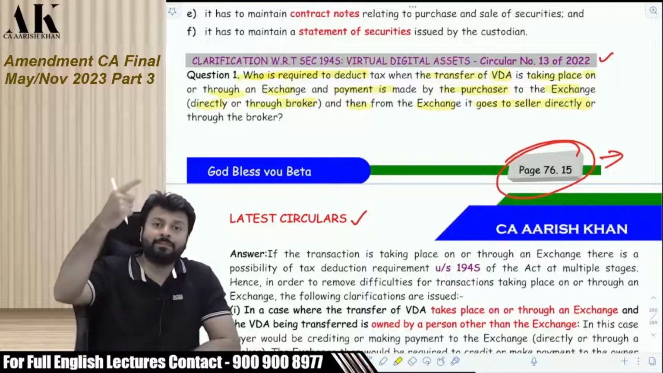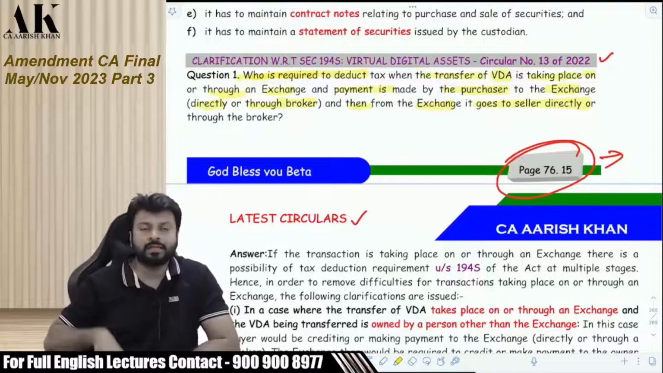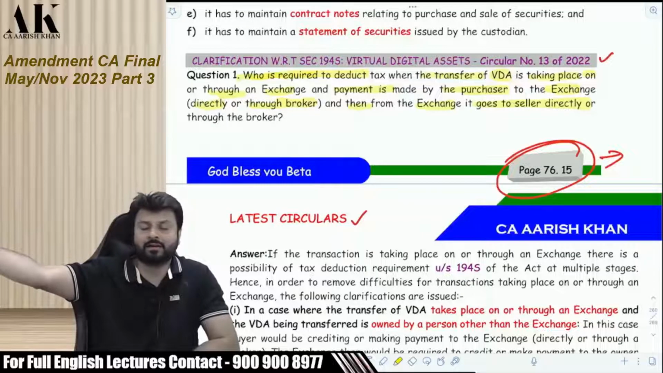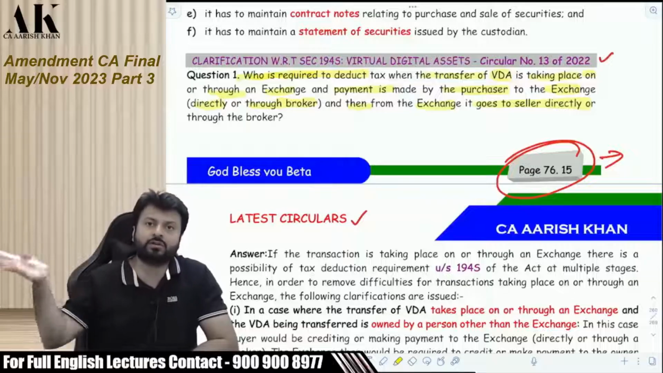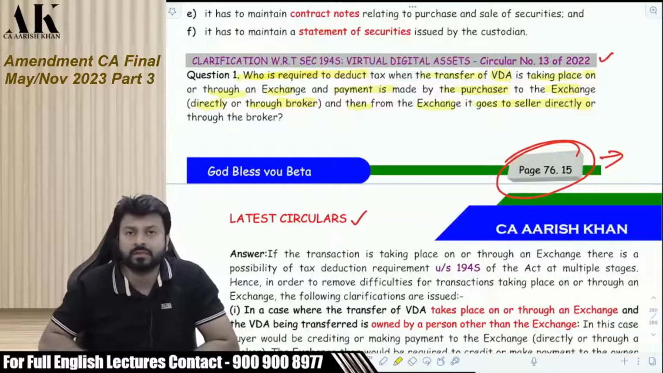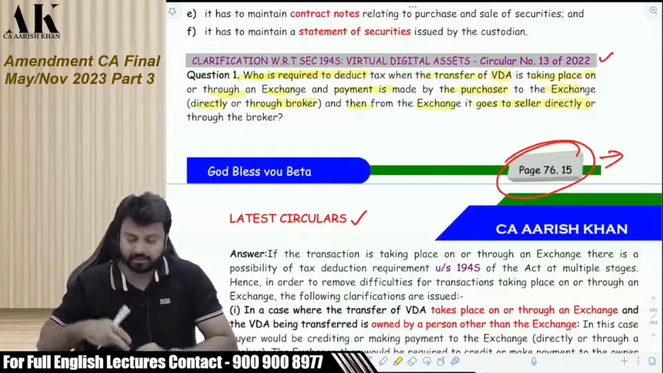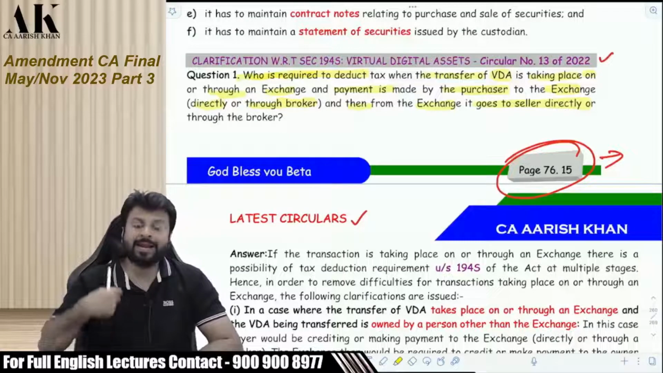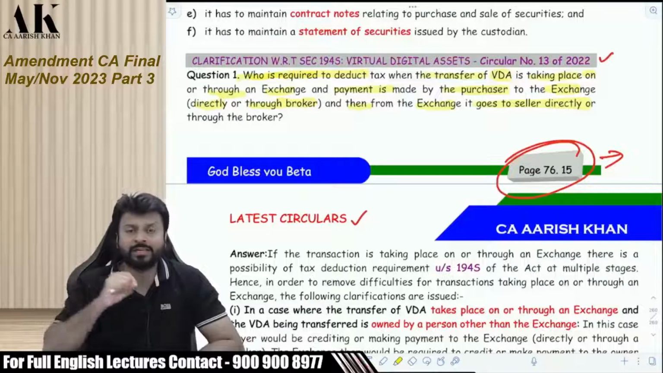So I am making the payment through the exchange, either directly or through a broker. And then the exchange is making payment to the seller, either directly or through a broker, because the seller might have also sold through a broker. Then who is liable to deduct TDS? That is a big question over here. Am I liable to deduct TDS? Is the exchange liable to deduct TDS? Is the broker liable to deduct TDS? Who is liable to deduct TDS?